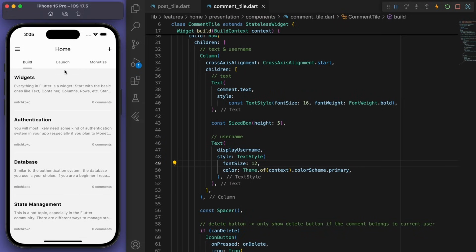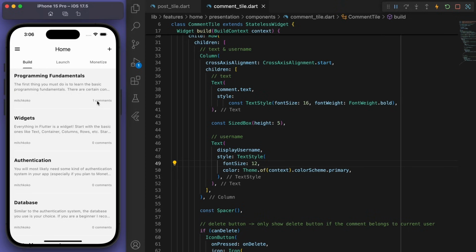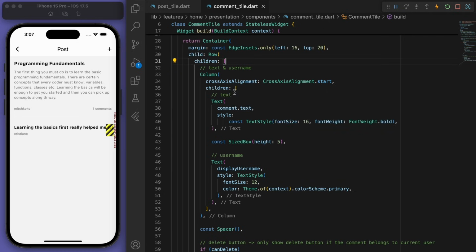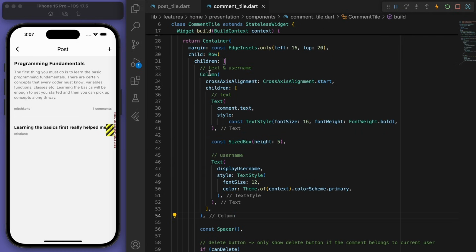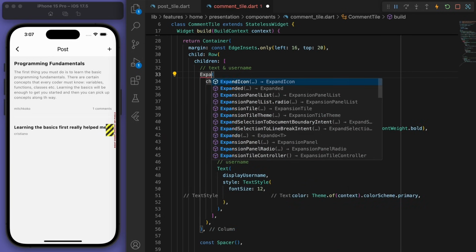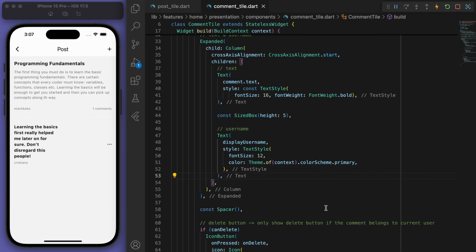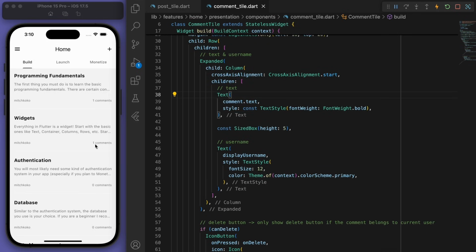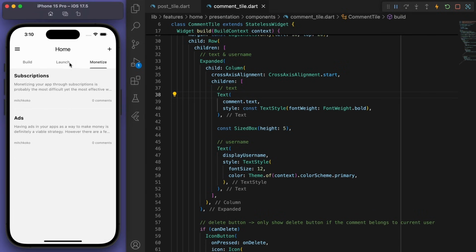Now I actually populated this with the extra posts. I just put some random posts in. And in the comment tile, we've actually got a bit of an overflow problem. So this text is where it is. Now it's in this column, which is inside this row. So grab the column and let's expand it. And let's get rid of the spacer in between. Nice. Everything's looking really good. So I want you to just test it out and fix anything that needs to be fixed.